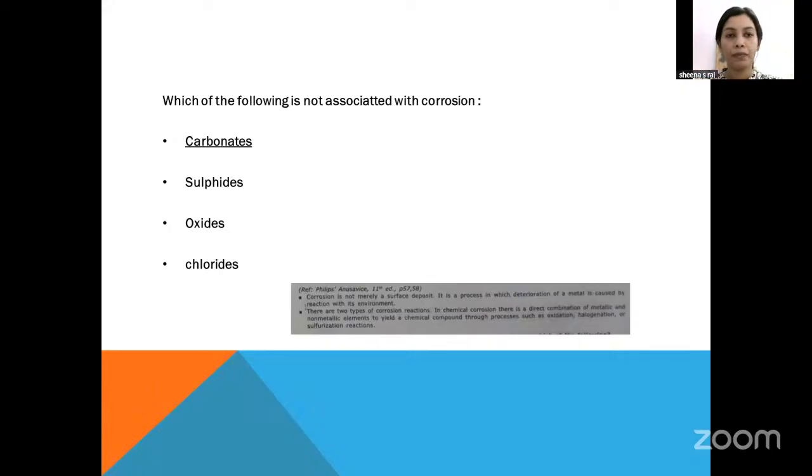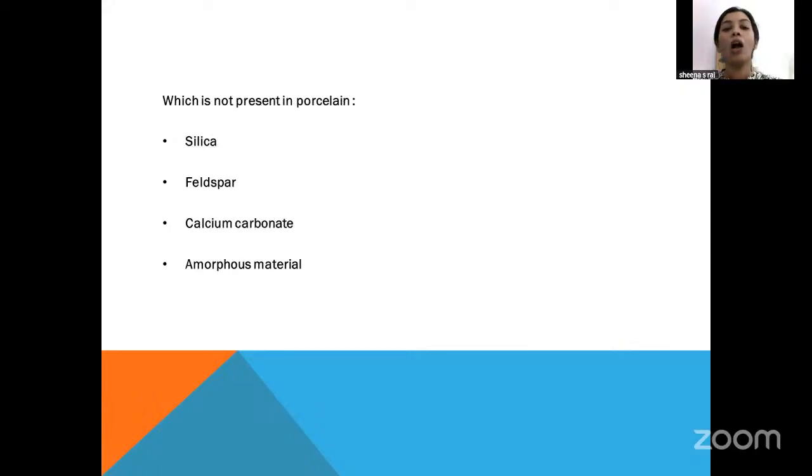Okay. Next question, which is not present in porcelain. As I told, porcelain is actually a ceramic and they consist of glass, feldspar, calcium carbonate. All the above three are actually present in porcelain. Amorphous material is not present in porcelain.